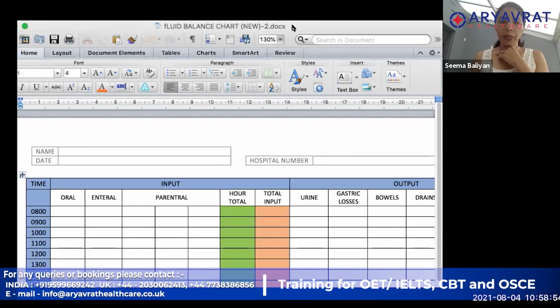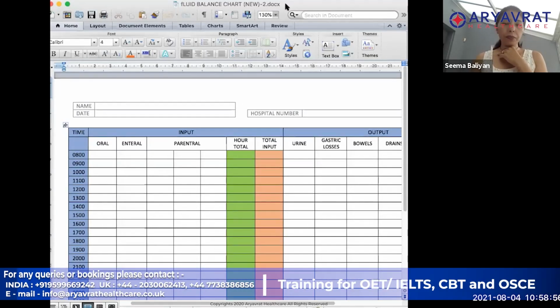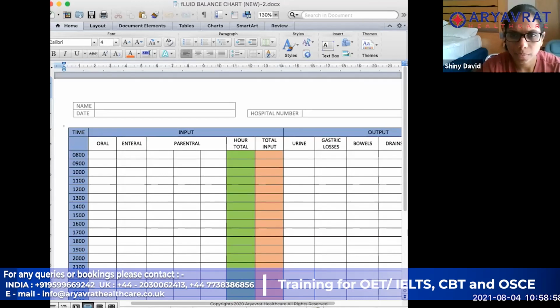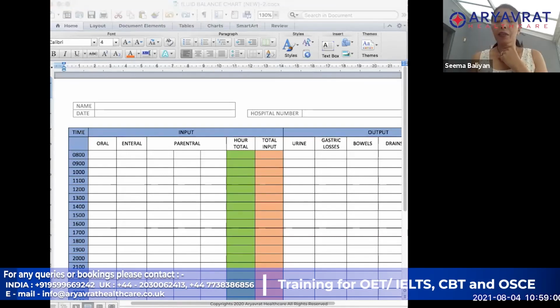Can you see the fluid balance chart? Yes, ma'am. Okay, does everyone understand what exactly we mean by fluid balance? What are the principles? Why do we need to do that? Who is going to tell me this?